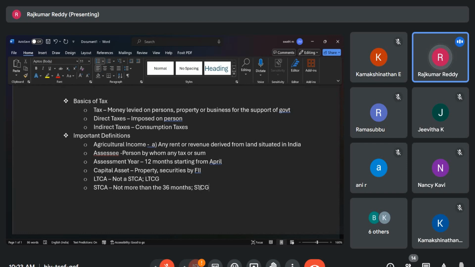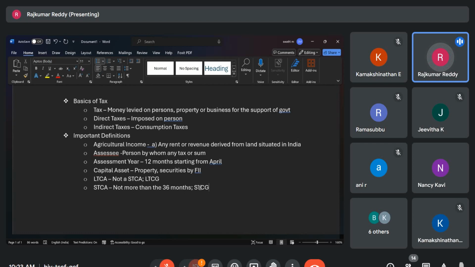But when it comes to stocks and mutual funds, your book has a lot of big definitions for that. So please see the relevance in your exam. If it is required, please remember that. Otherwise, in simple terminology, remember 36 months. If the assessee is not holding the asset for more than 36 months, that asset is called a short-term capital asset. For that, a lot of exceptions are there, like shares. If you are not holding for 12 months, then it is called a short-term capital asset. Mutual funds also, that you have to see.